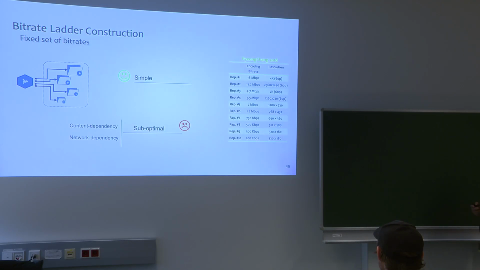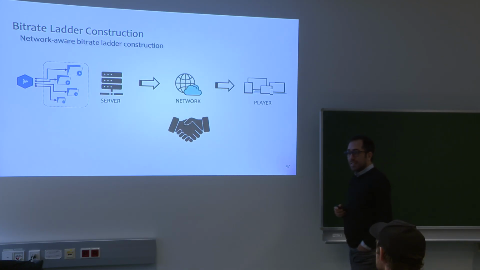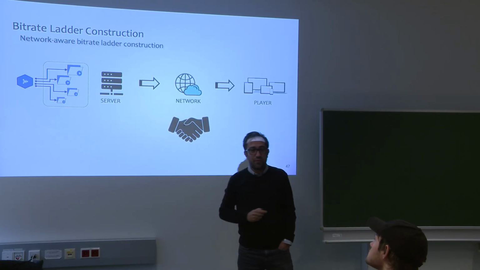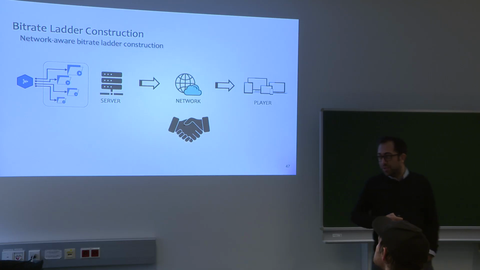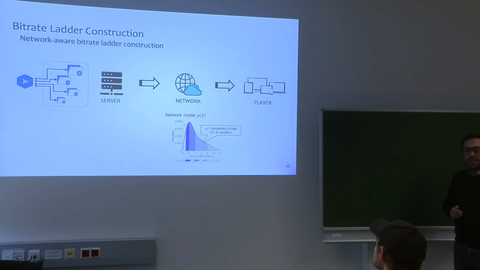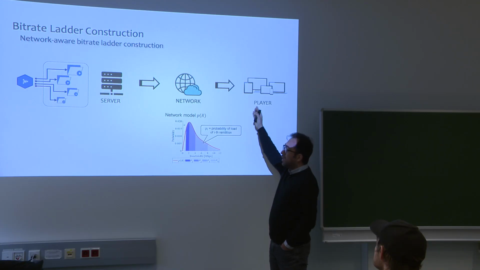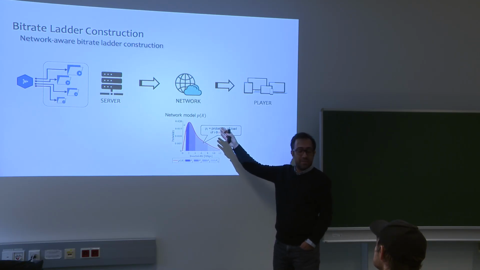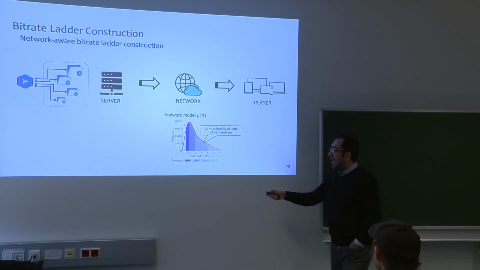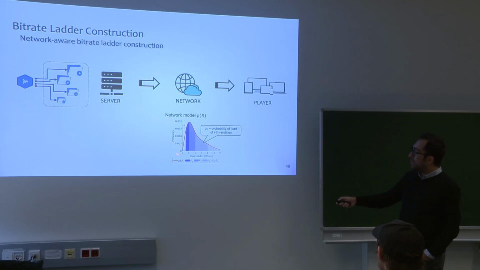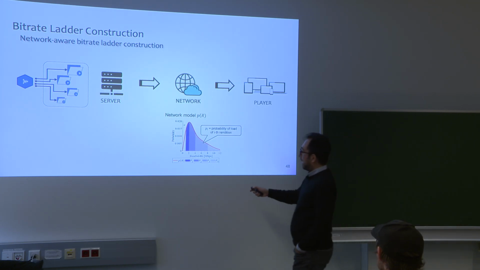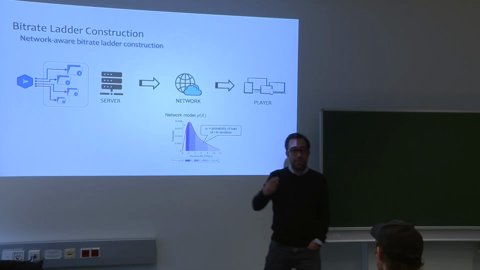So considering all of this, we started to work on this, and one of the first solutions is the network-aware bitrate ladder construction methods. The main idea here is that we try to collect the available bandwidth information from our clients. And then we build a probability model against the bandwidth. These are the number of requests from the clients.